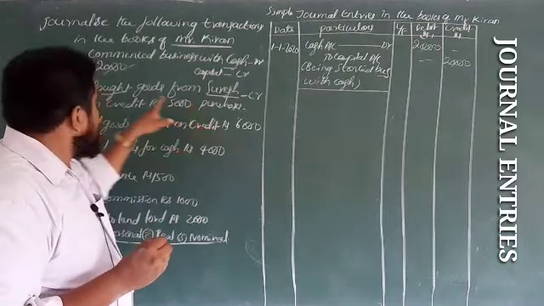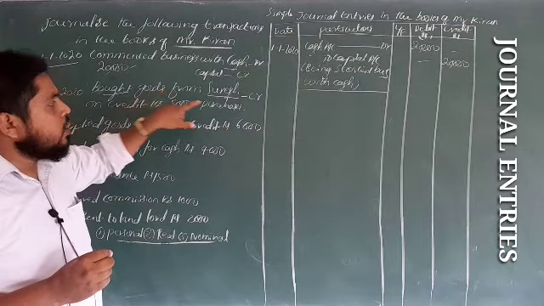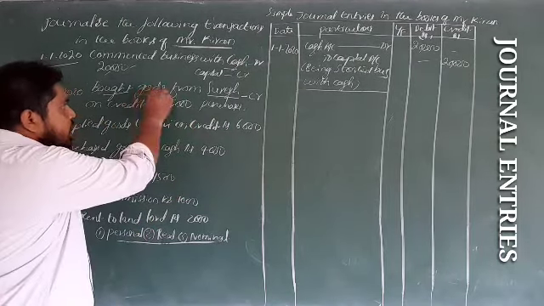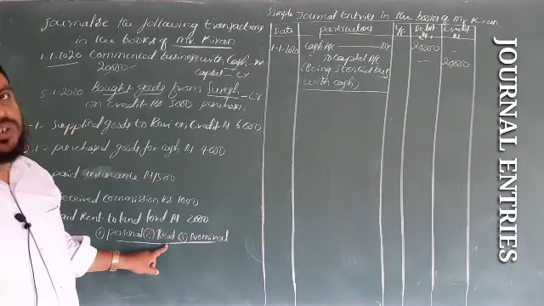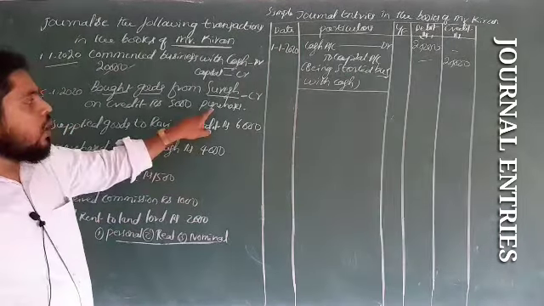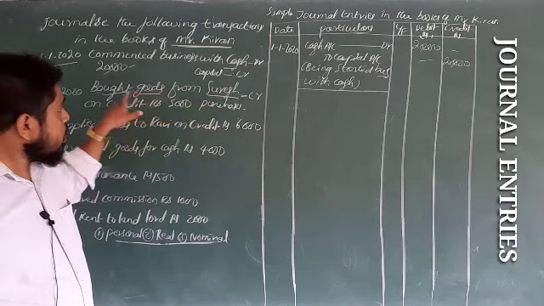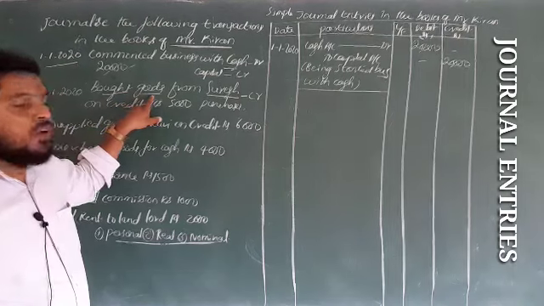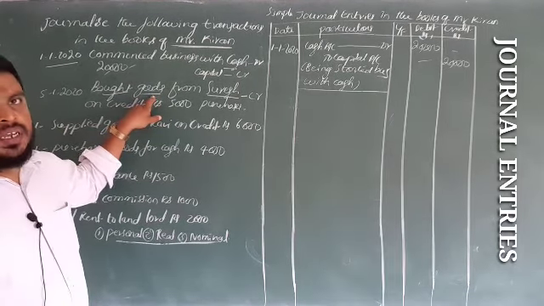Purchases. What are we purchasing here? Goods, assets. Goods come under real account. You should not write goods here, write purchases. Why? Because these goods purchased for resale are not a fixed asset.